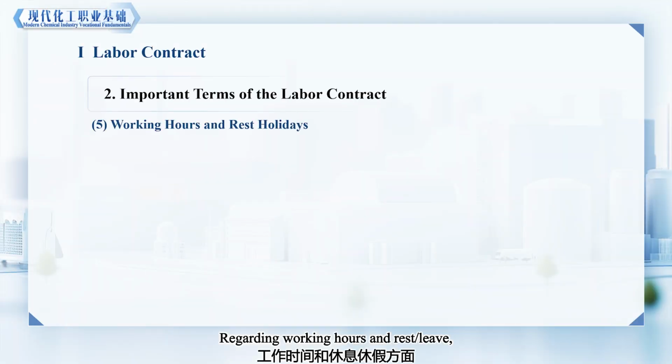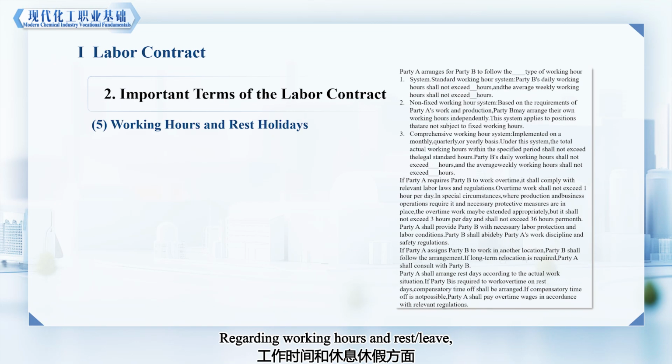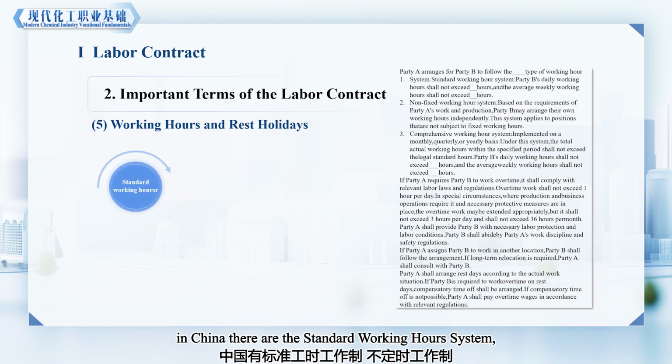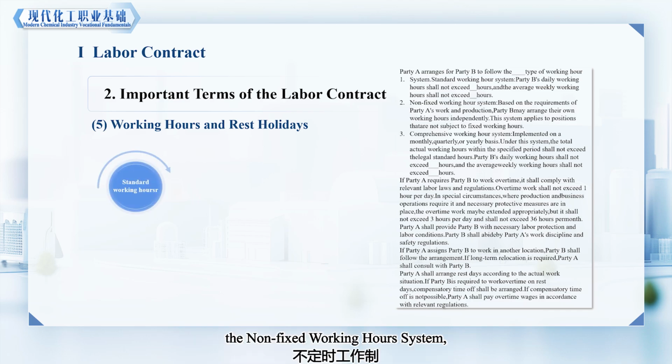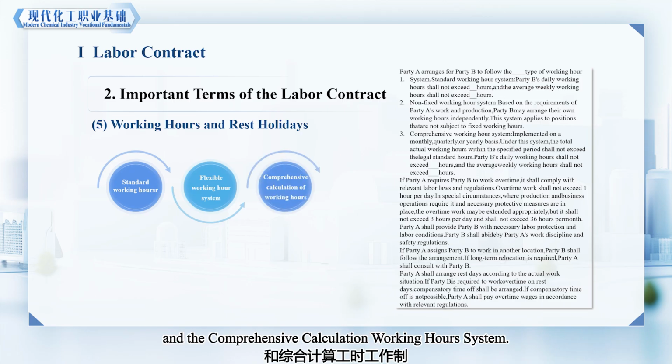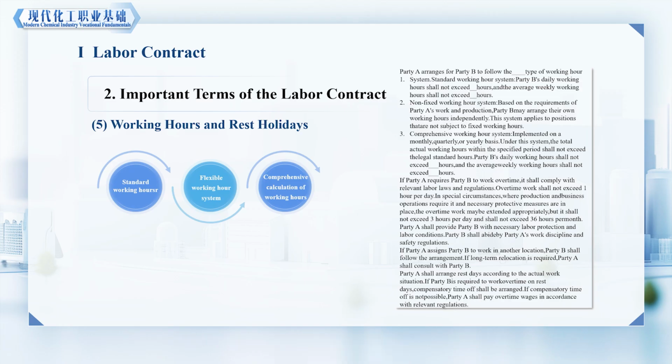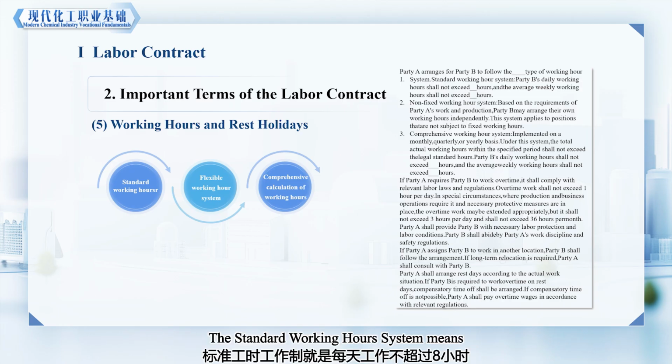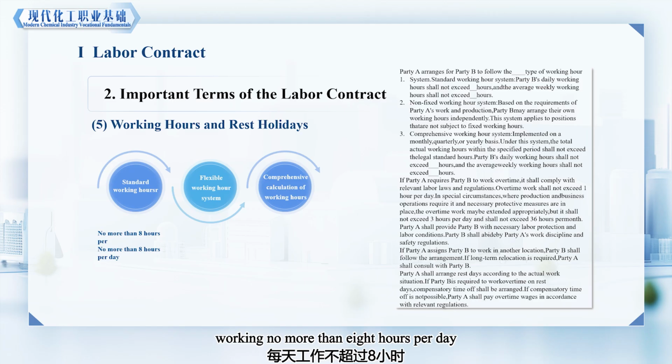Regarding working hours and rest leave, in China, there are the standard working hours system, the non-fixed working hours system, and the comprehensive calculation working hours system. The standard working hours system means working no more than 8 hours per day and no more than 40 hours per week.